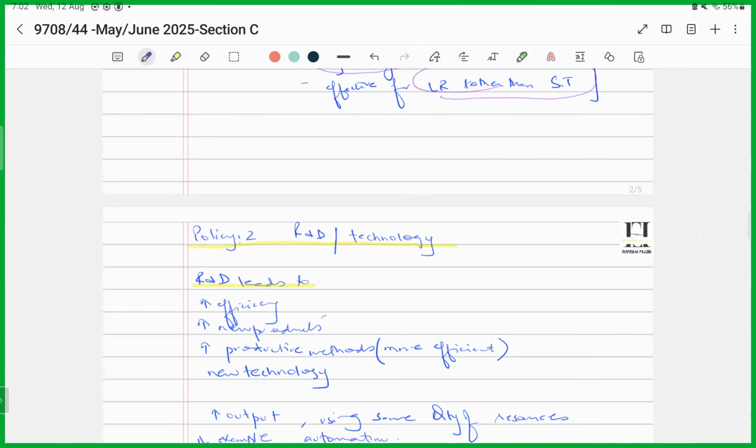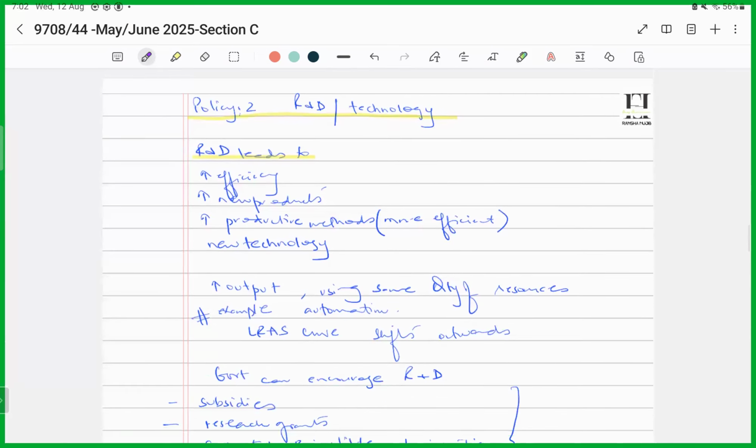Now, how does research and development or improvement in technology assist in increasing potential output? You see, research and development or technology does what? It talks about investment in new technology. So once we are talking about investment in new technology, what does new technology do? It brings in new products, innovation, right? So we could be talking about new technology, 5G, right? Internet. So what does it do? It brings in greater efficiency.